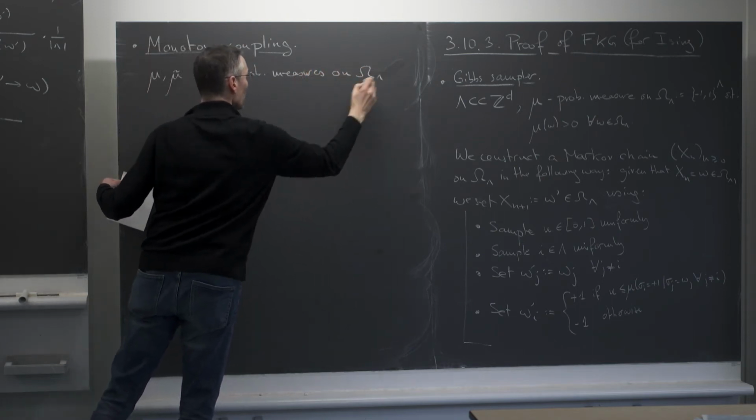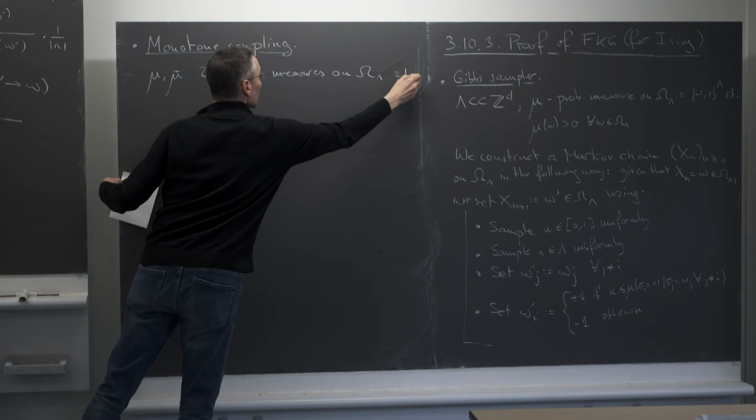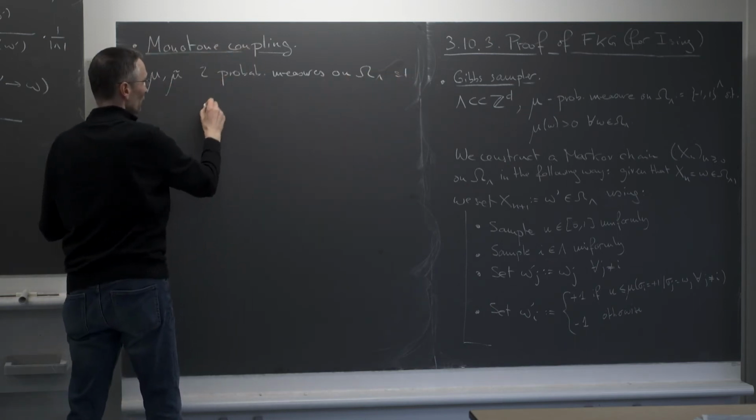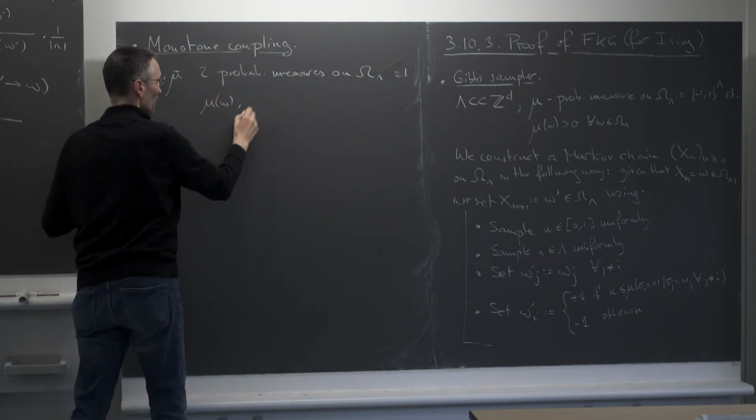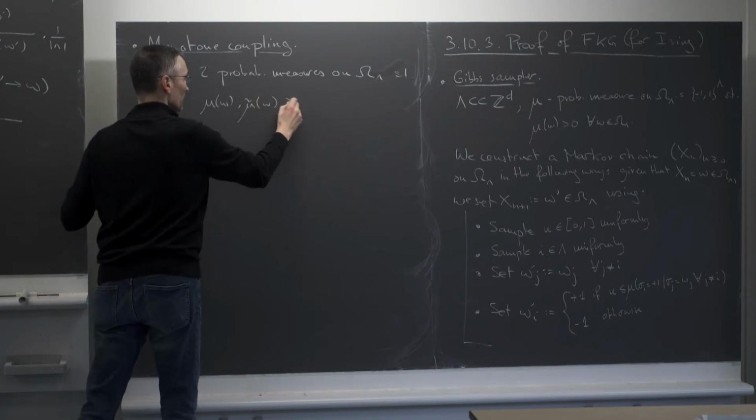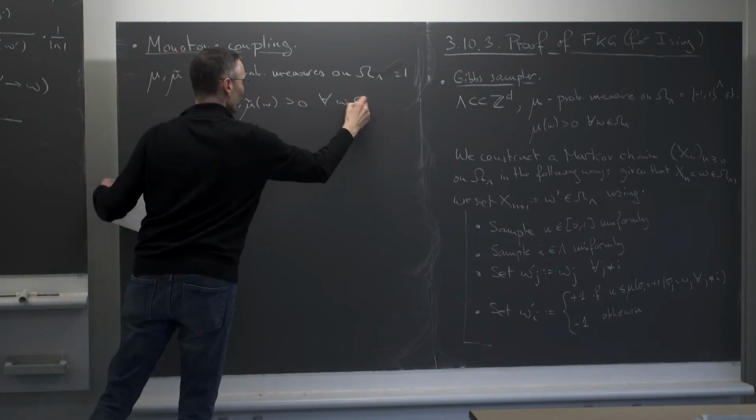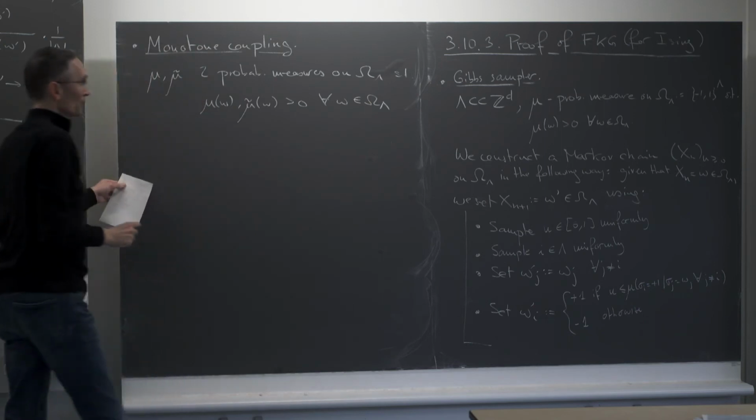on omega lambda as before, and I'm assuming now two things. So first, mu of omega and mu tilde of omega is strictly positive for all omega, which will always be true for us.